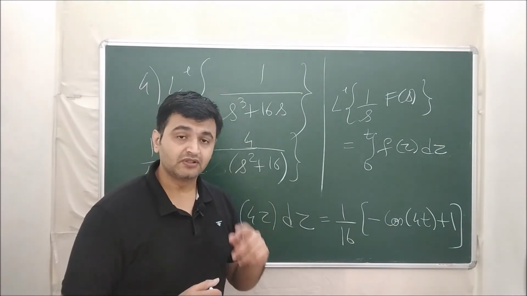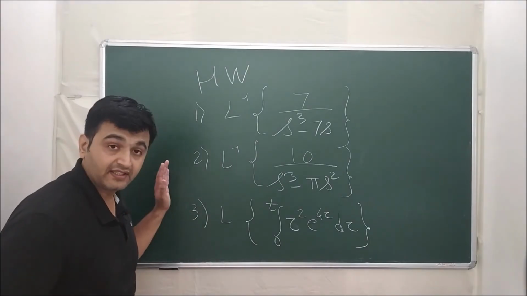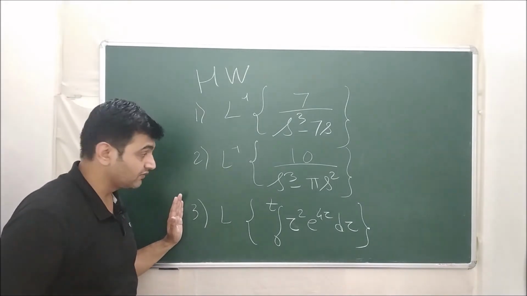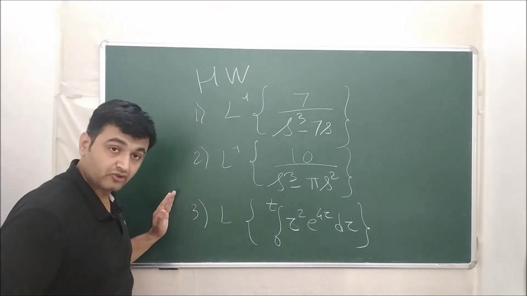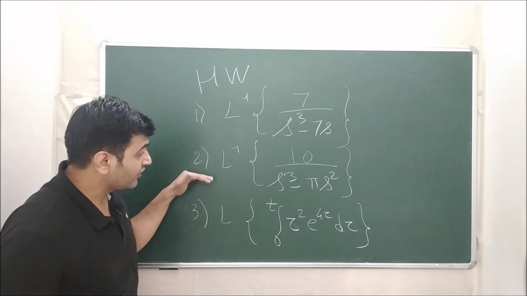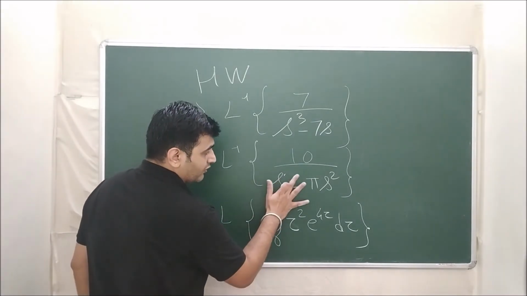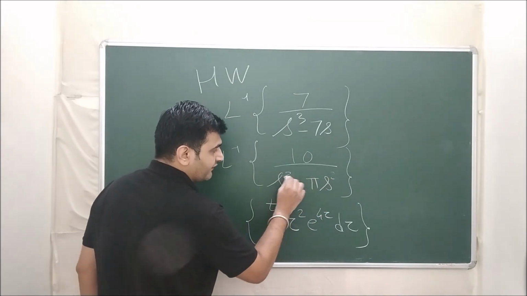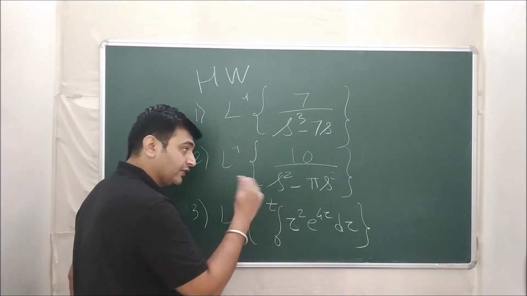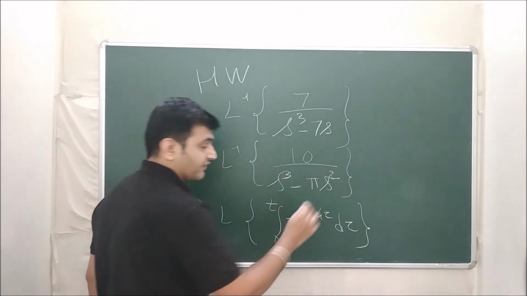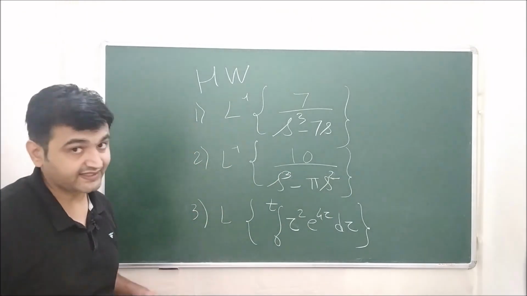Let me give you now some practice problems. So here are the 3 examples. First 2 are on Laplace inverse, third one is on Laplace of integral. So solve them and tell me the answer. For the third one, I will tell you first what to do: you remove one s from here. So you find for s square and s, and then you use the above technique, and then you go for 1 upon s cube into s square. So that is the hint for the question.